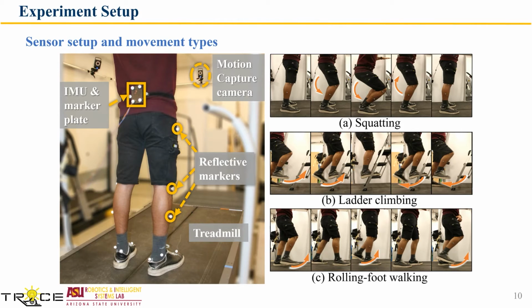Reflective markers are attached to the subject's lower extremity, which is used to obtain the relative velocity measurement of the ground contact point relative to the measurement frame. As shown in the right figure, 3 different motions have been tested. They are squatting, ladder climbing, and level walking. Also, we perform experiments with 3 subjects.